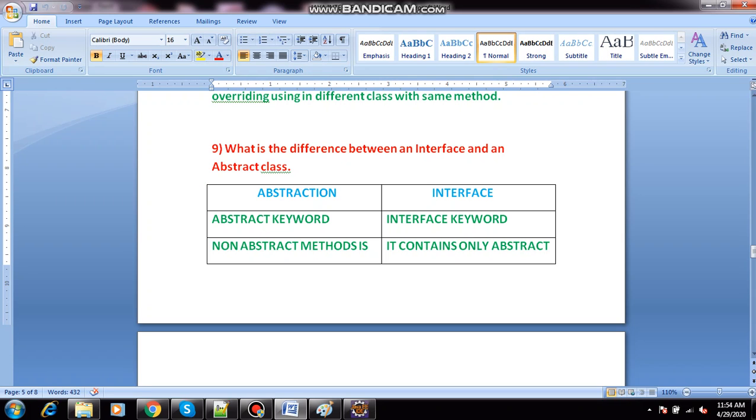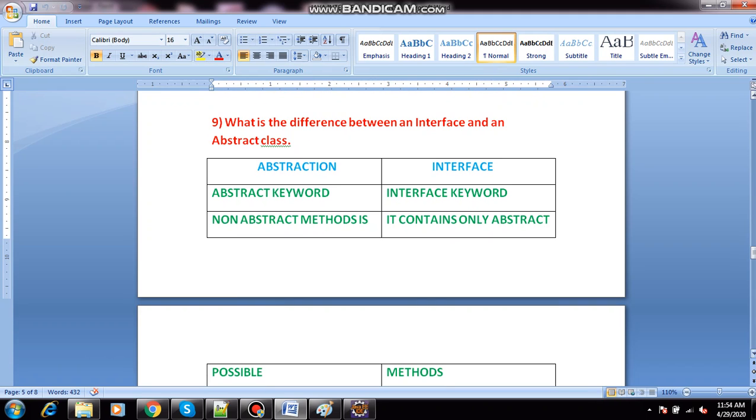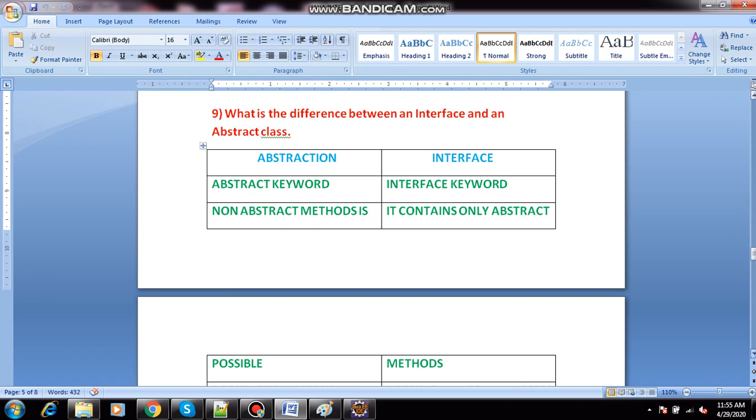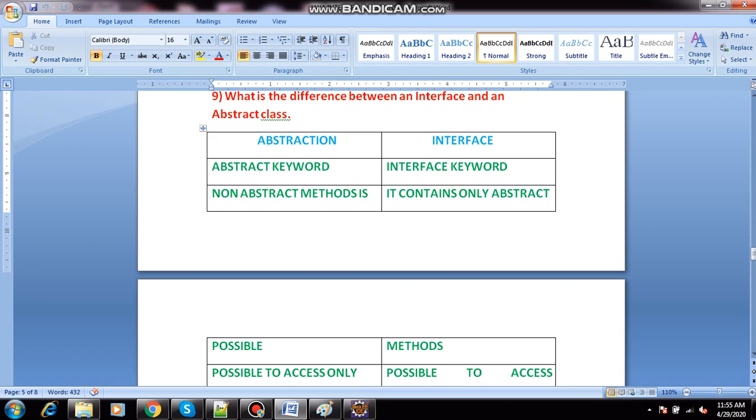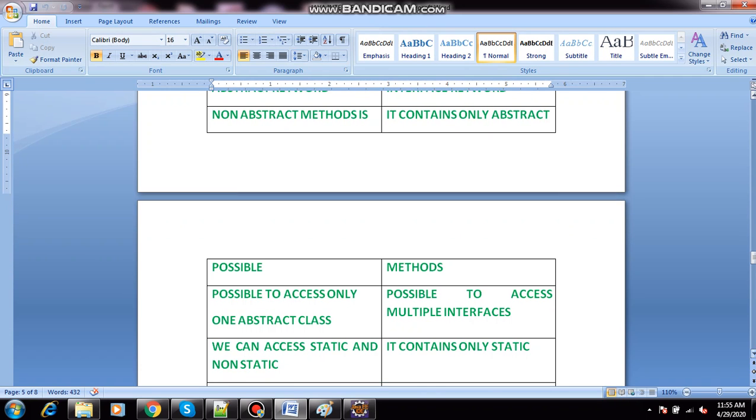What is the next question? What is the difference between an interface and an abstract class? For abstraction, which keyword are we using? The abstract keyword. For an interface, which keyword? The interface keyword. And one more main thing: in an abstract class, non-abstract methods are also possible, but in an interface, non-abstract methods are not possible. It contains only abstract methods.